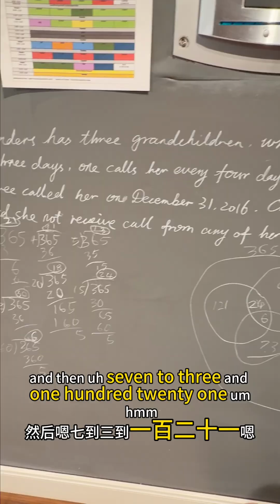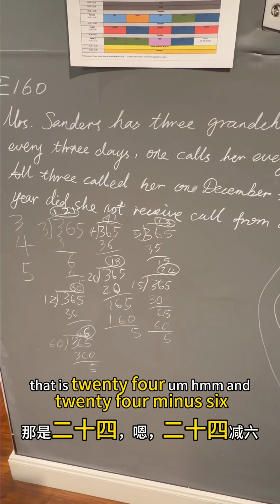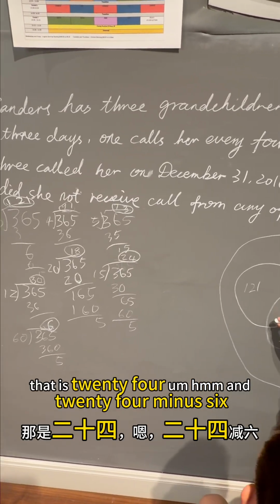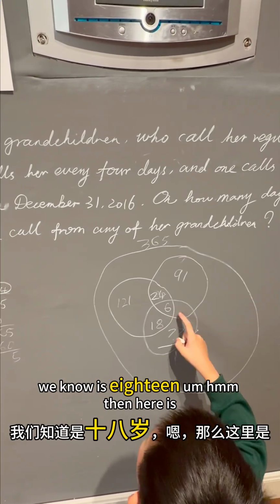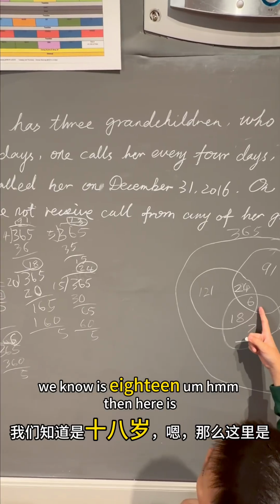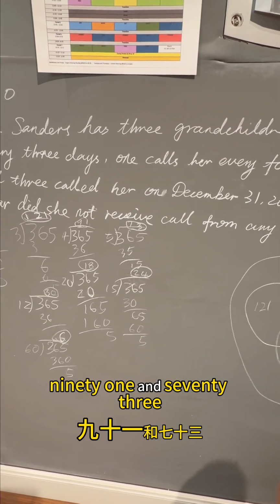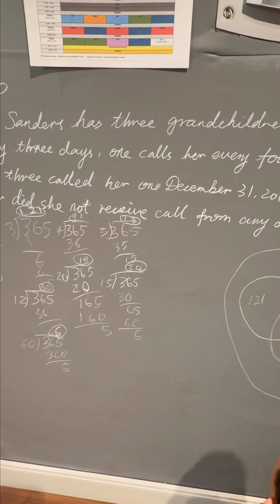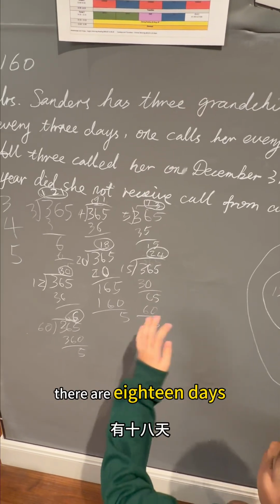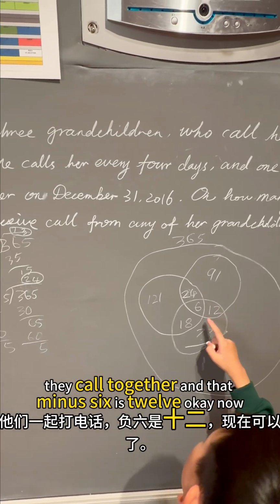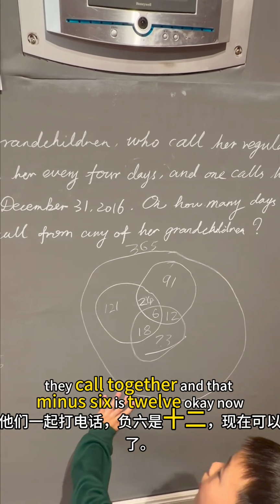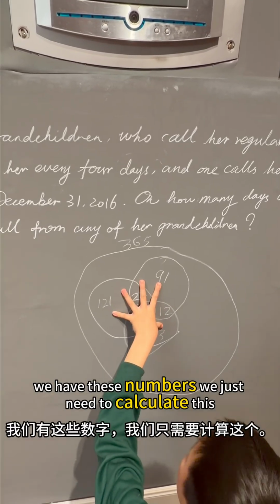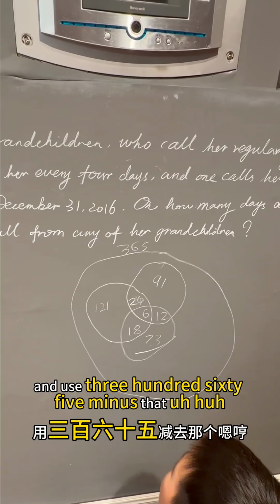73 and 121, that is 24. And 24 minus 6, we know is 18. Then here is 91 and 73, which is 12. Why? Because there are 18 days they call together, and that minus 6 is 12. Okay. Now we have these numbers. We just need to calculate this and use 365 minus that.